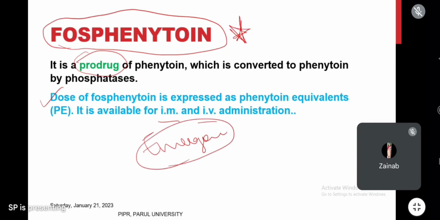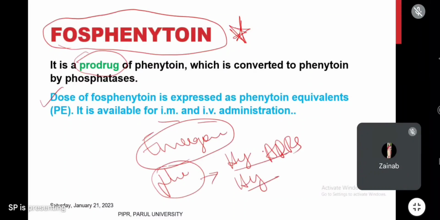Why? Because one advantage you have to remember: phenytoin has an irritant property. It will cause hypotension when given, it may cause hypersensitivity reactions, and it has many adverse effects. All these adverse effects which occur due to IV administration are not seen when phosphenytoin is given. This advantage you have to remember about phosphenytoin.